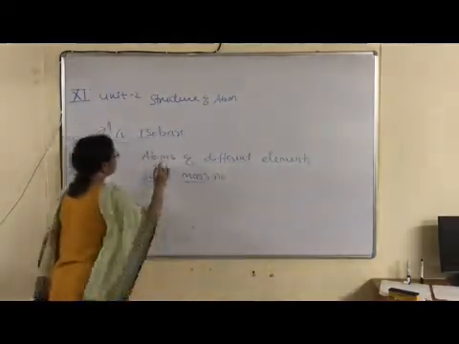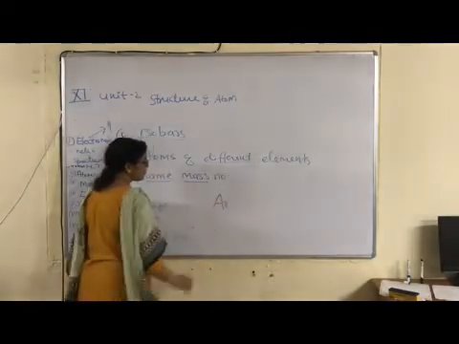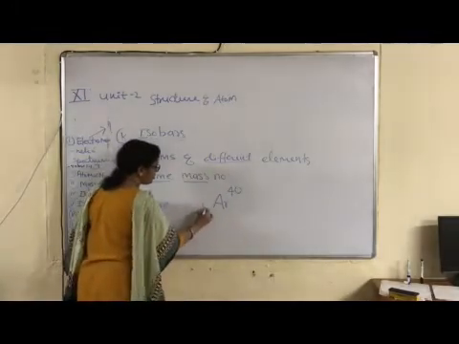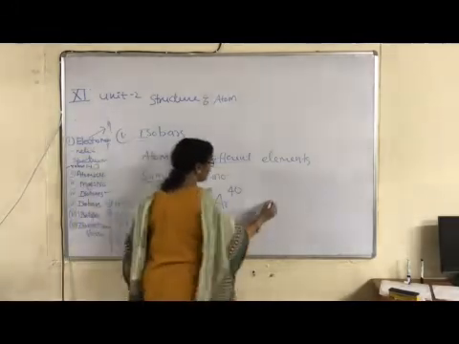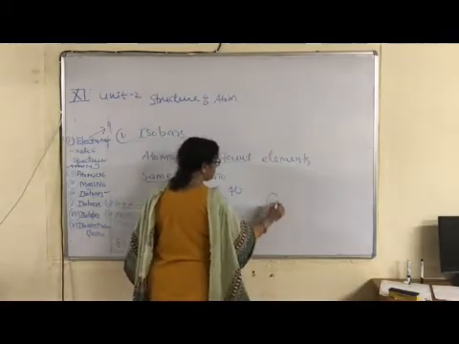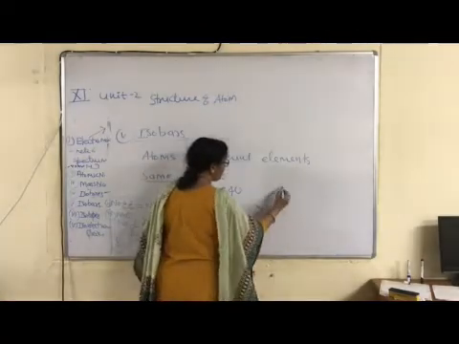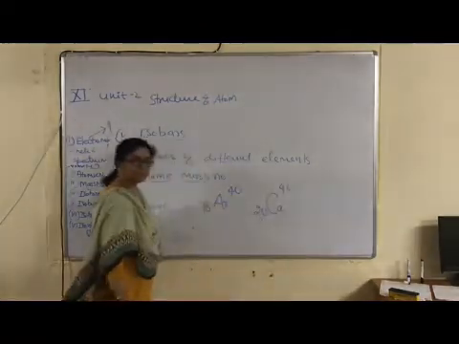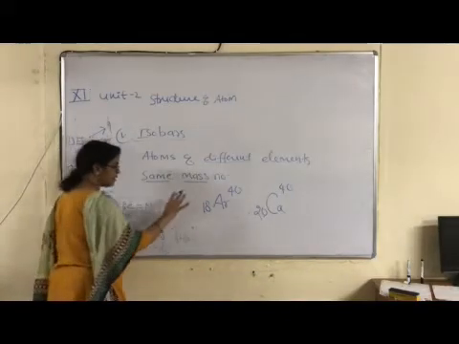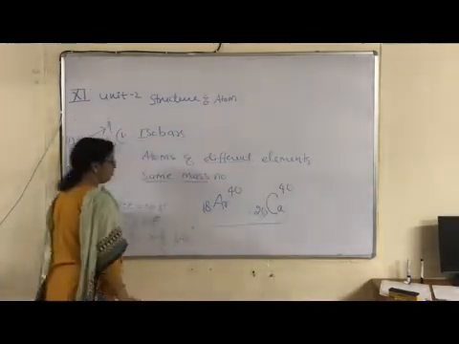Same mass number are known as isobars. For example, argon. Atomic mass of argon is 40. Atomic number is 18. Second, atom of calcium. Ca, symbol of calcium. Atomic number is 20 and mass is 40. Right? According to this concept, both are isobars. One atom of argon, second atom of calcium, both are isobars.